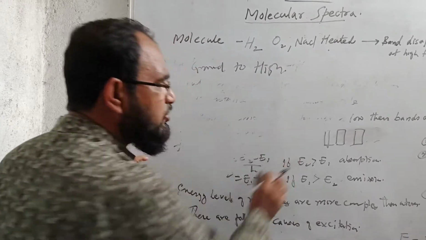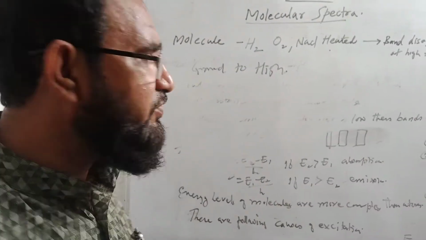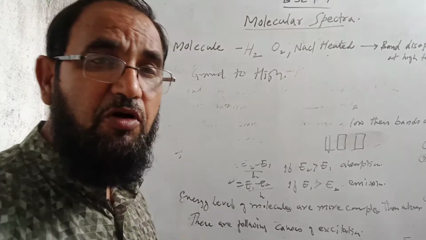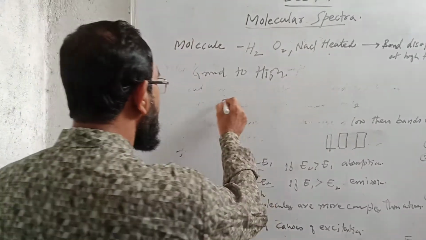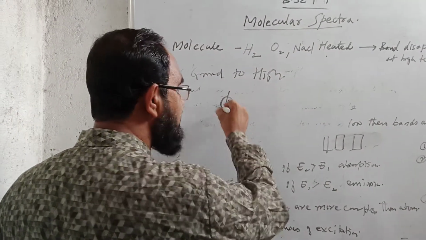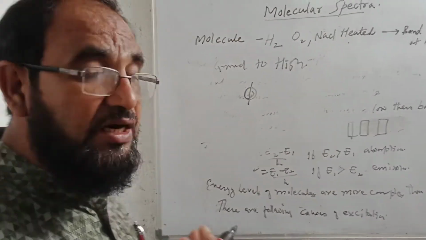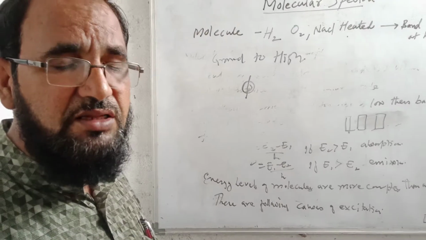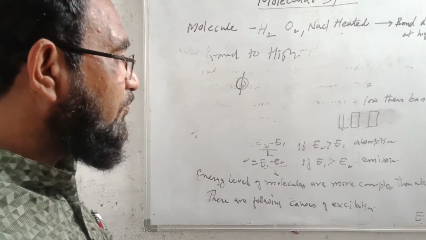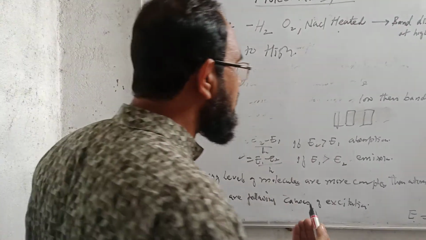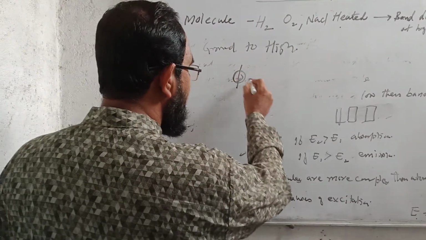Because of the motion of the atoms about their axis, the molecule can move about the center of mass, means the motion of the molecules about the axis.